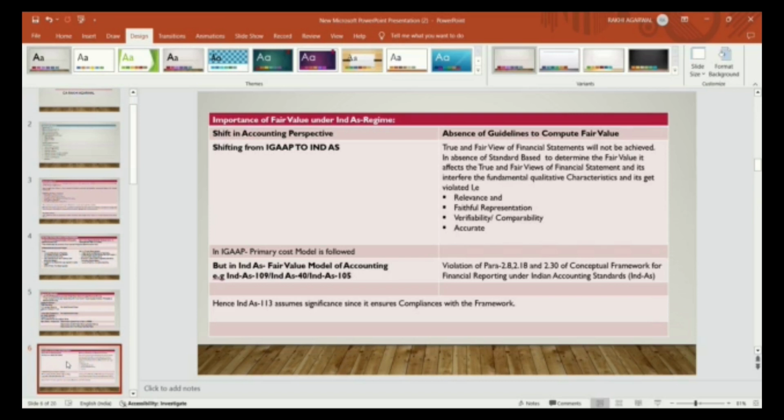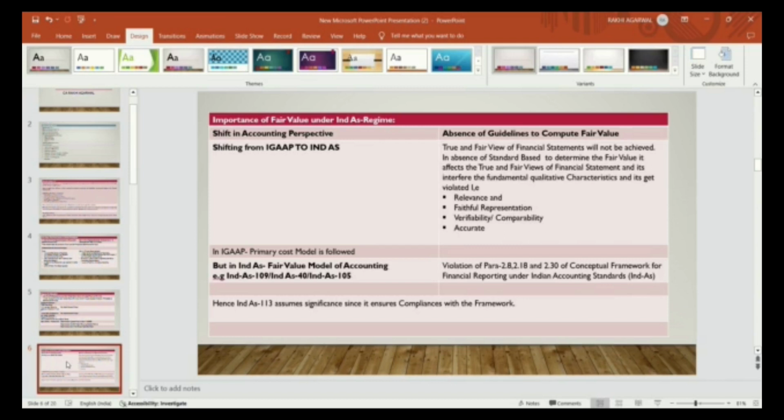In Ind AS 109, financial instruments, they follow fair value measurement to determine the asset, so refer to 113 for determining the fair value. Ind AS 40, that is investment property, and Ind AS 105, that is non-current assets held for sale. So these are the standards which say to follow the fair value as per Ind AS 113.